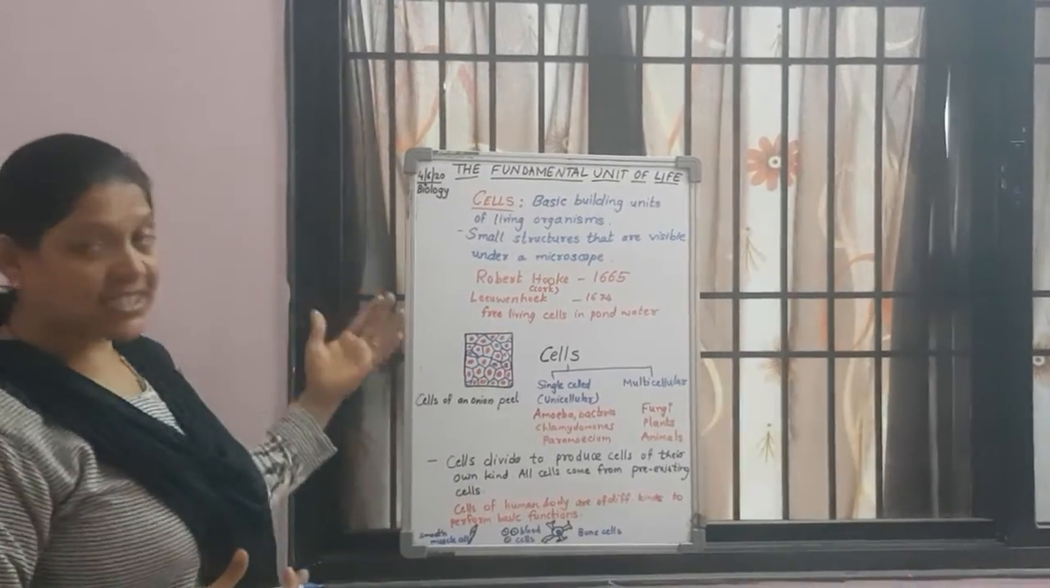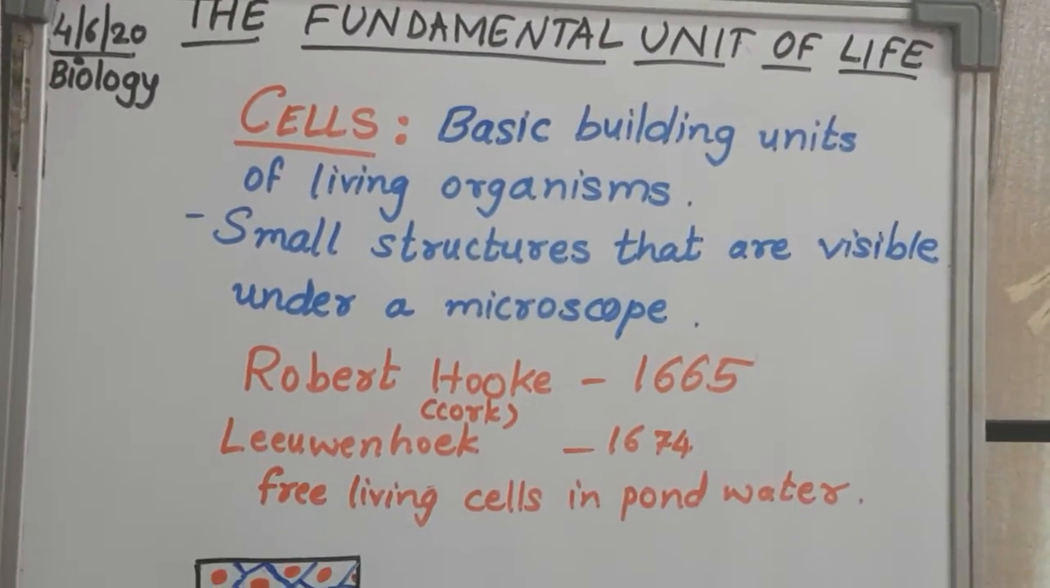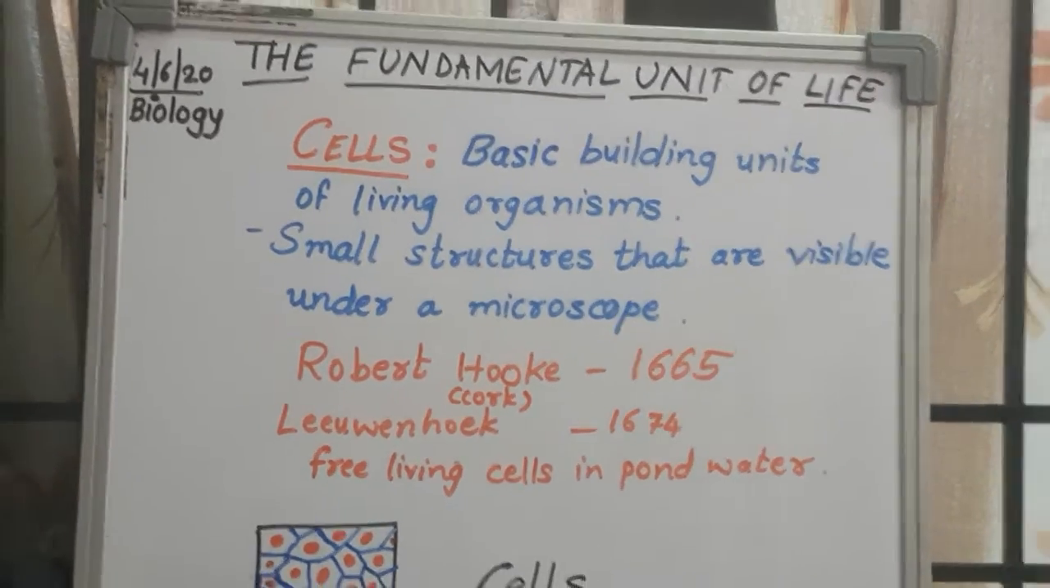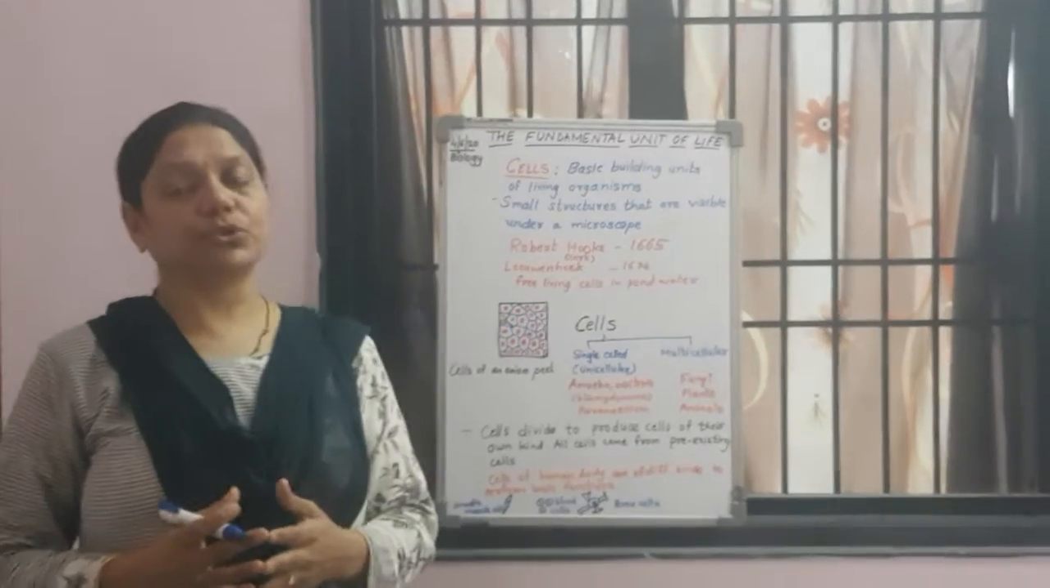Now, what are cells? Cells are the basic building units of living organisms. Small structures that are visible under a microscope. So, we cannot see the cells. They can be seen under a microscope.